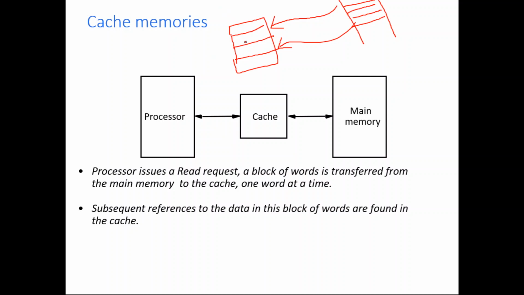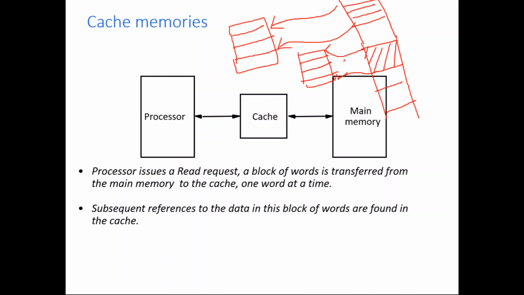And always cache memory contains blocks of information. What is a block? A block is a collection of words. So it may contain a few blocks of information. Where did these few blocks come from? They actually came from main memory. It means that the block is also available in the main memory. So the point is, whatever is available in the cache memory is also available in the main memory. But not the entire main memory can be available in the cache memory. Some part of the main memory will be available in the cache memory.